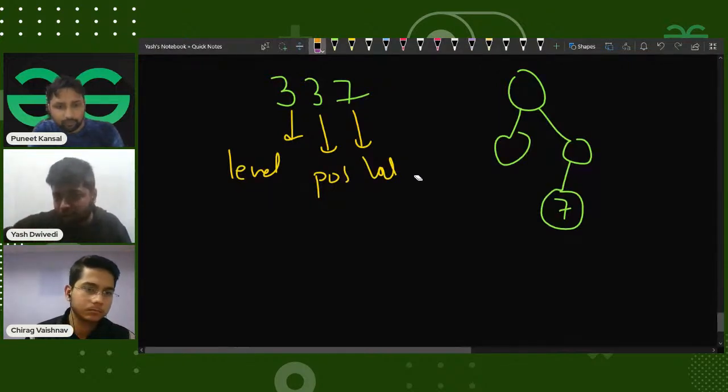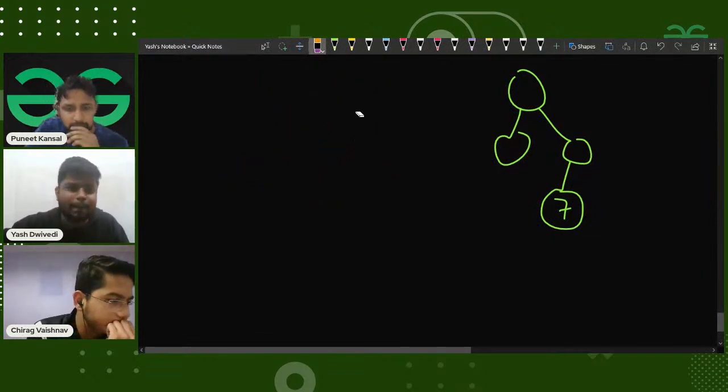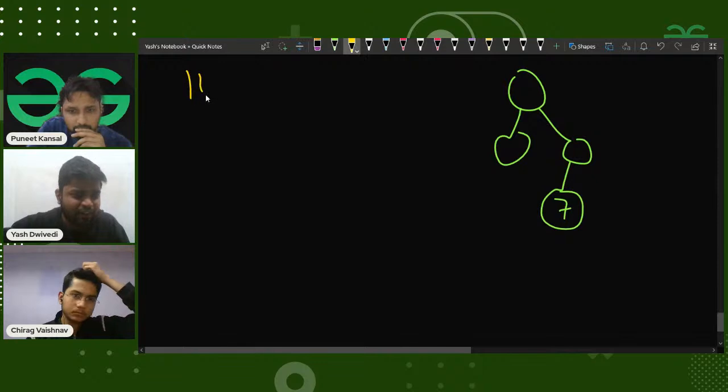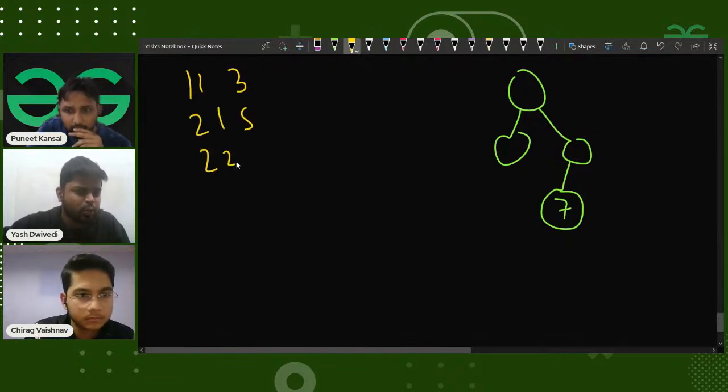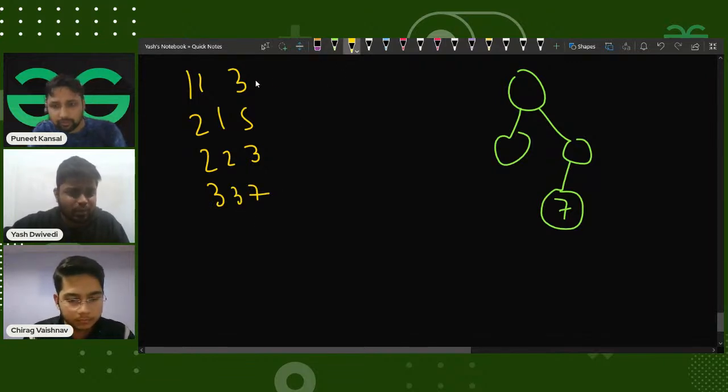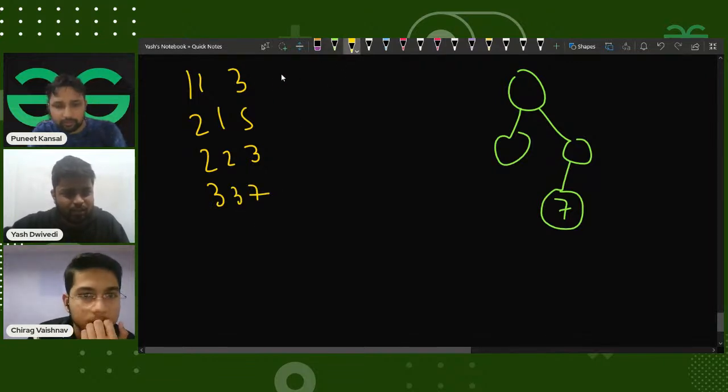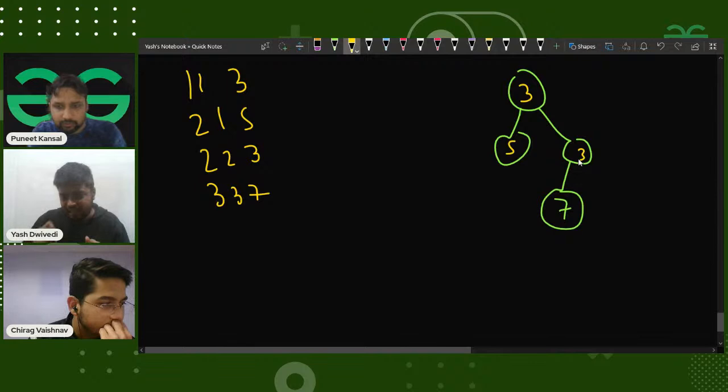Also, one more thing that sir has said is that I will be given all the nodes in ascending order. So let's say I was given 113, 215, 22, and then 3 3 7. If I've been given this, I want this number to be here, this 5 to be here, this 3 to be here. Again, the challenge here is to build a tree.